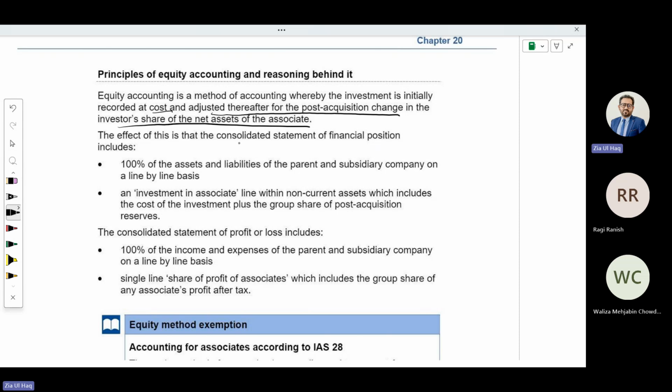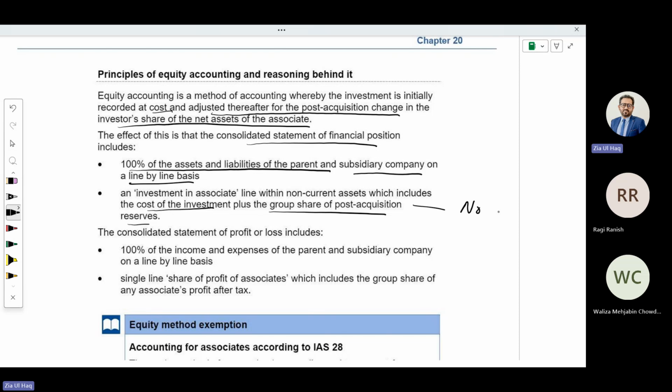The effect of this is that the consolidated statement of financial position includes 100% of the assets and liabilities of the parent and the subsidiary company on a line by line basis. An investment in associate is shown in line with the non-current assets, which includes the cost of investment plus the group share.